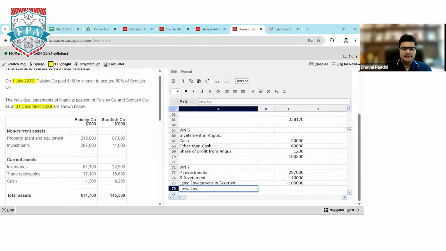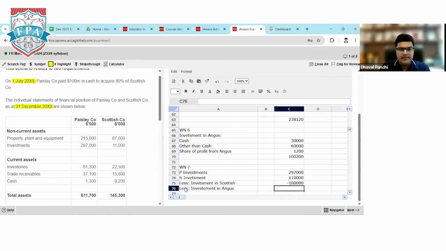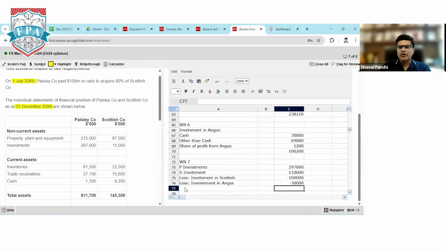Less investment in Angus, which is associate company. How much cash we have given to acquire associate company is $30 million. So even this will be subtracted, $30,000. And there is a fair value adjustment. Fair value adjustment in shares.